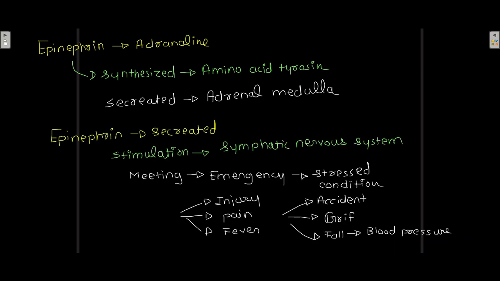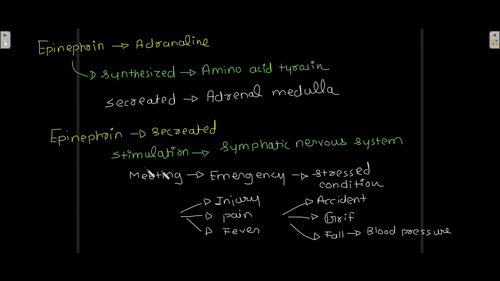Epinephrine is secreted when there is stimulation of the sympathetic nervous system, to deal with the emergency of stress. So in the case of emergency, stimulation of the sympathetic nervous system leads to the secretion of epinephrine.